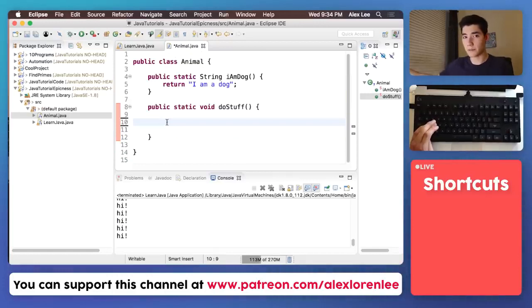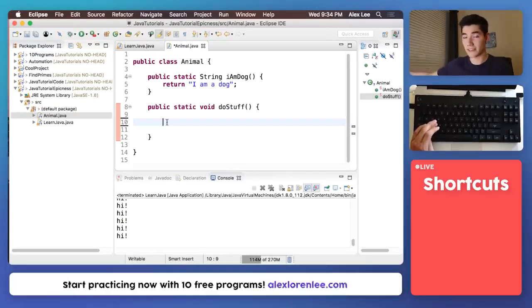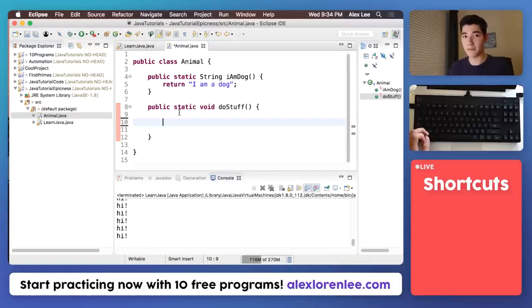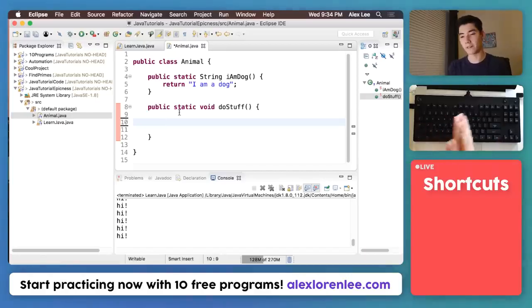Let's use other people's code and methods inside of ours. We can do that through an API. An API is pretty much just a long list of methods that you can use that were made from someone else. Like Google, YouTube, Instagram, Twitter. Most software companies have APIs that you can use and bring inside your program and do cool stuff.